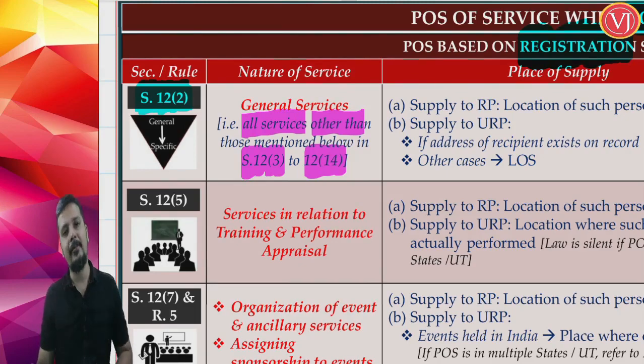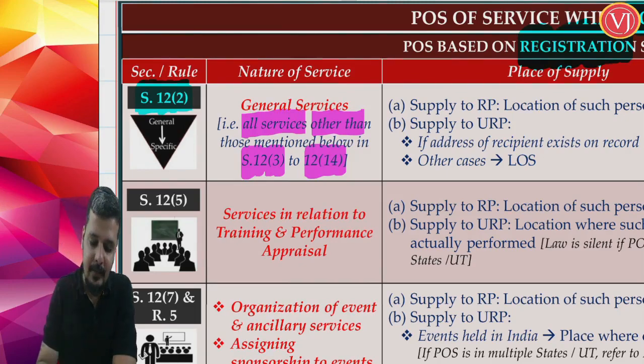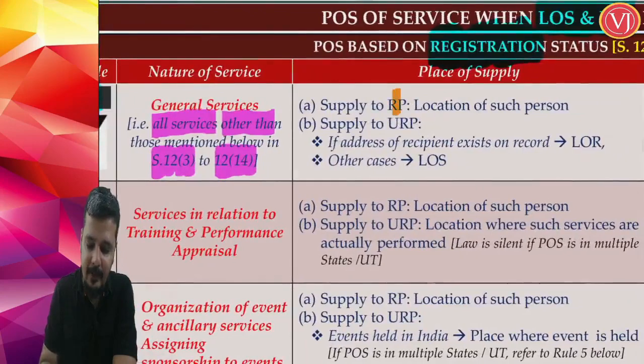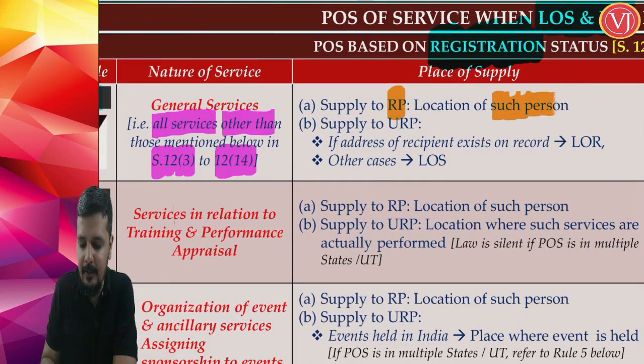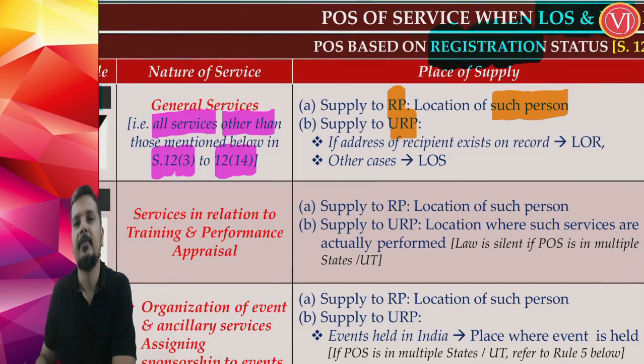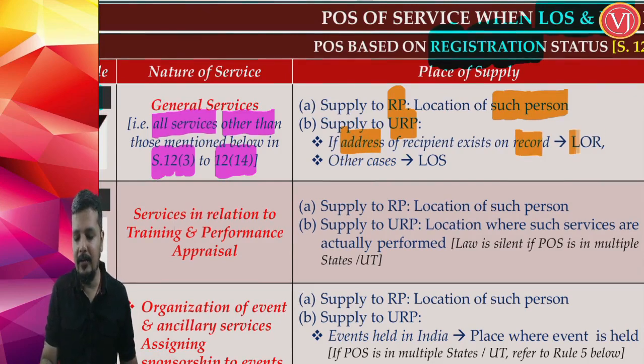Now what is it telling? It is telling that if a supply is to a registered person, then the place of supply is the location of such registered person. And friends, if the supply is to an unregistered person, then it depends. If the address of the recipient is on record, it is the location of the recipient. If the address of the recipient is not on record, it is the location of the supplier.